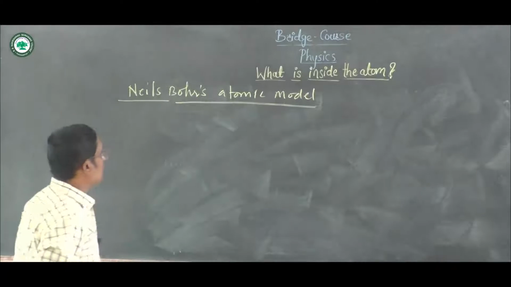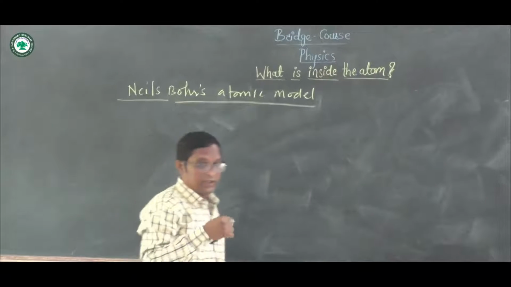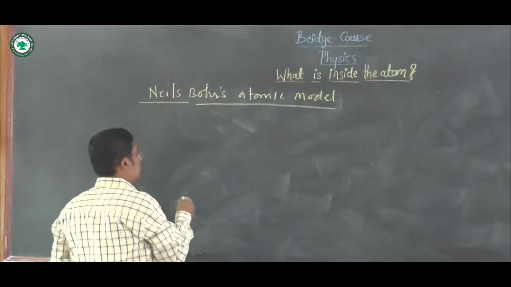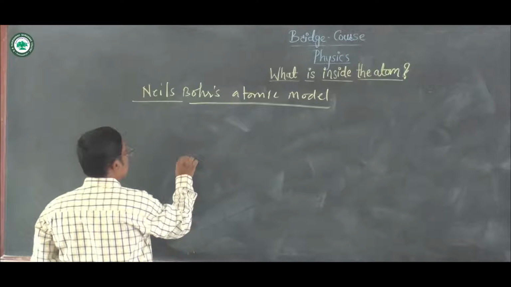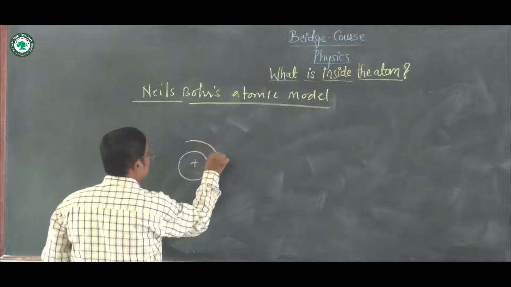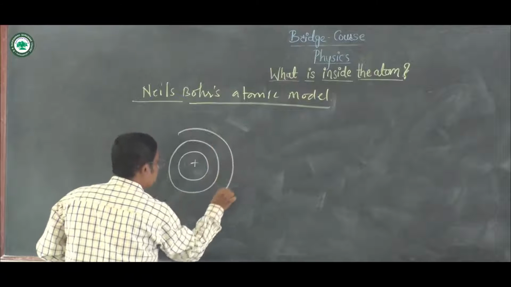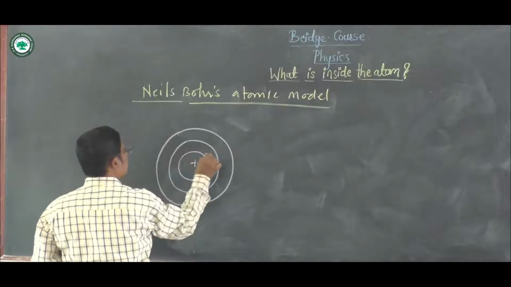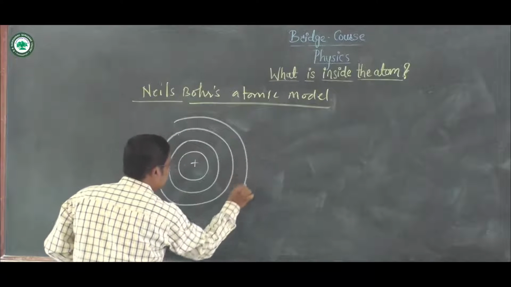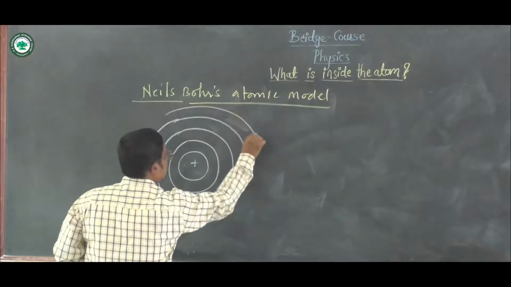In this atomic model, he suggested that the electrons are revolving inside the atom in different shells or orbits. This is the positively charged nucleus, and around it the negatively charged electrons are revolving in different shells. This is the first shell, which is the orbit. This is the second orbit, this is the third orbit, and this one is the fourth orbit.